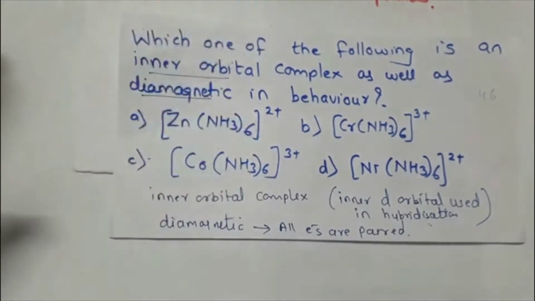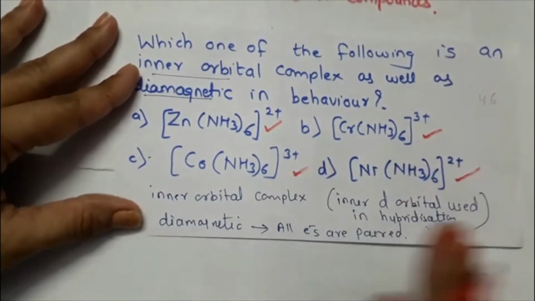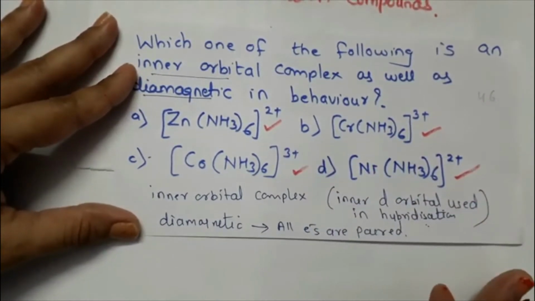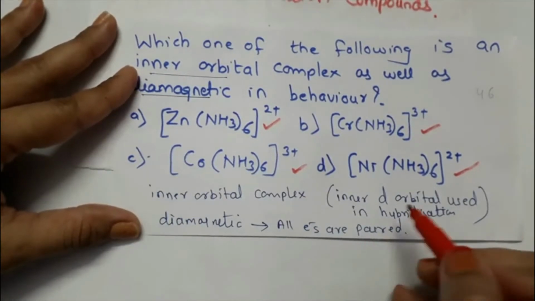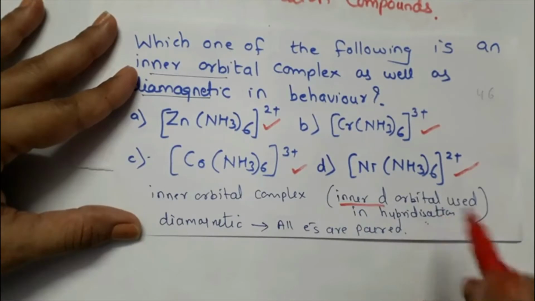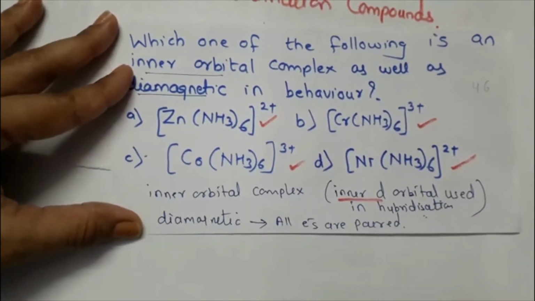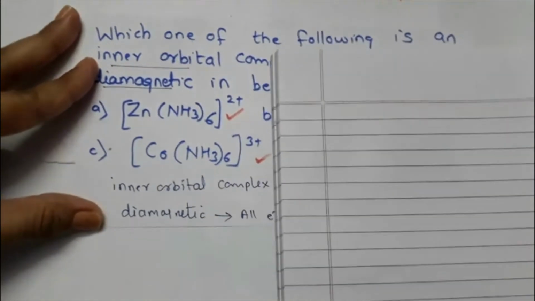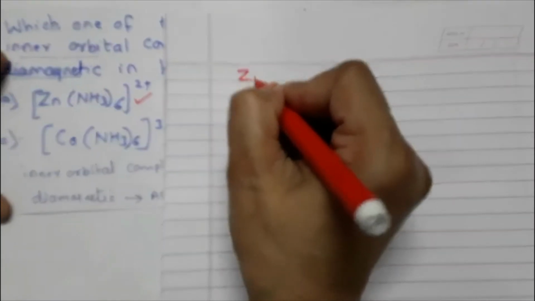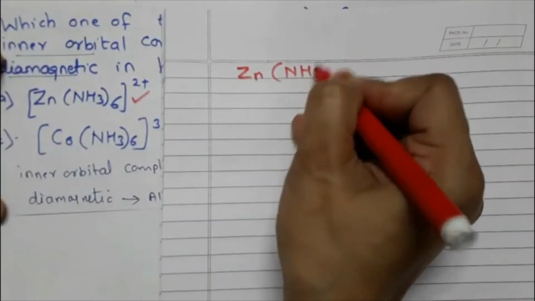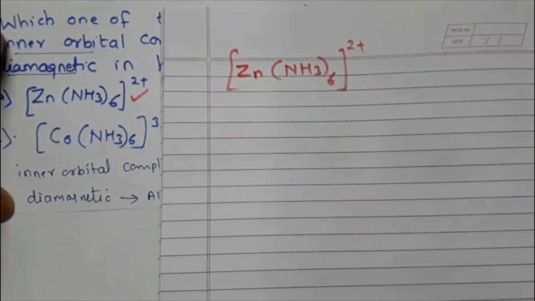Okay, so it means from these four options 1 2 3 4 we have to find out the hybridization, and when we find out the hybridization we would be able to answer whether the inner d orbitals are used or not and whether all electrons are paired or not. Okay, so I begin with the first example, and the first example what they have given is Zn(NH3)6. Okay, we begin with this particular example first.